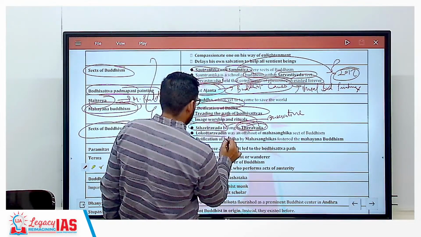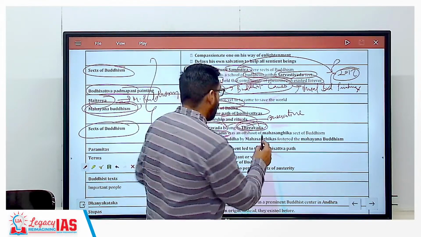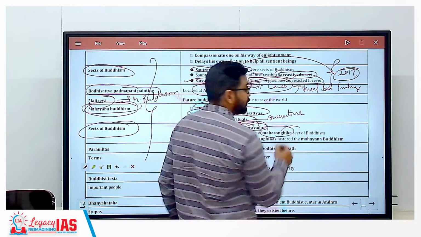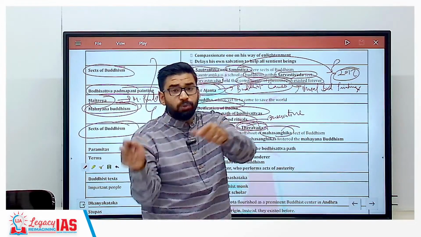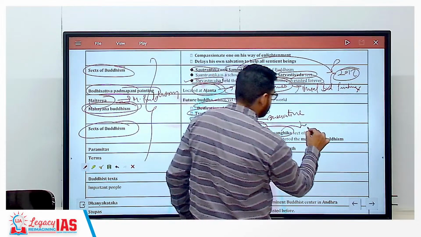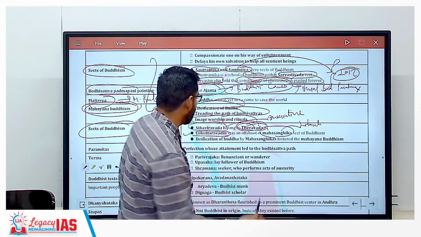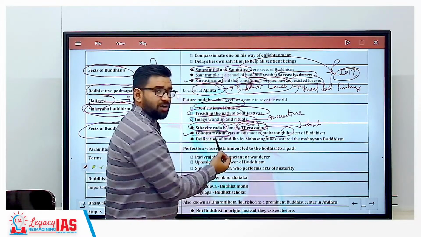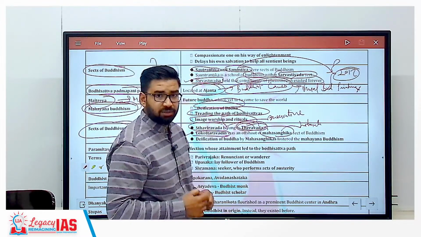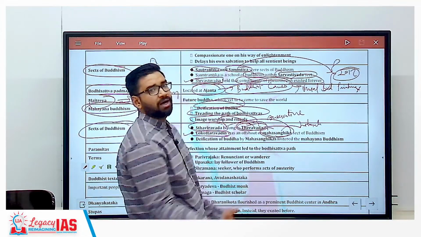Then Lokottaravadin. This is an offshoot of the Mahasanghikas. Mahasanghikas are attributed to Mahayana Buddhism, a liberal sect. Now remember, just two things you have to keep in mind. Lokottaravadin, then Sthavirvad. Sthavirvad is associated with Theravada and Lokottaravadin is associated with the Mahasanghikas.